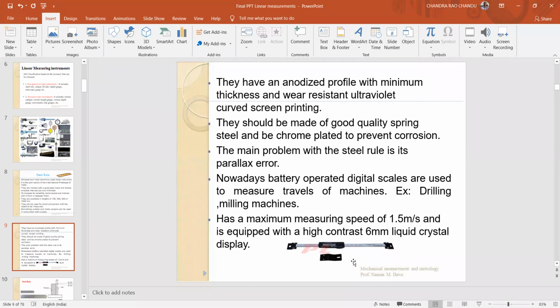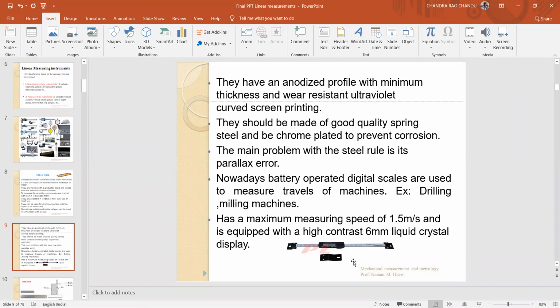Okay, so they are simply steel and chrome plated to prevent corrosion. Okay, right. The main problem with the steel rule is its parallax error. While reading the dimension or the length with the help of a steel rule, we have to observe the dimension without having parallax error.